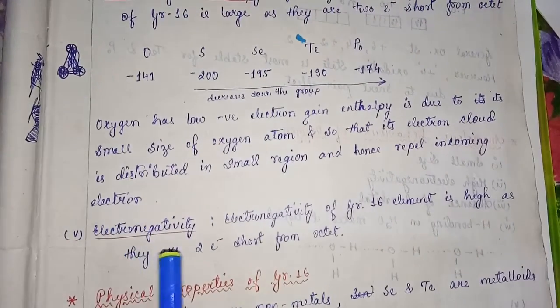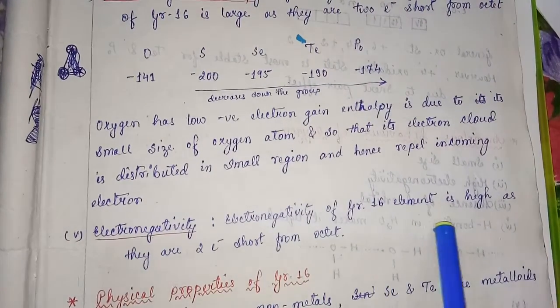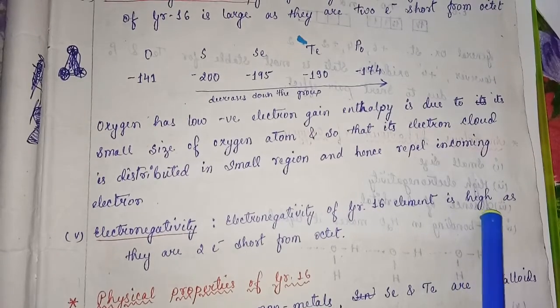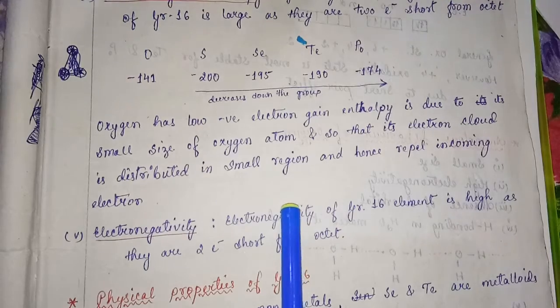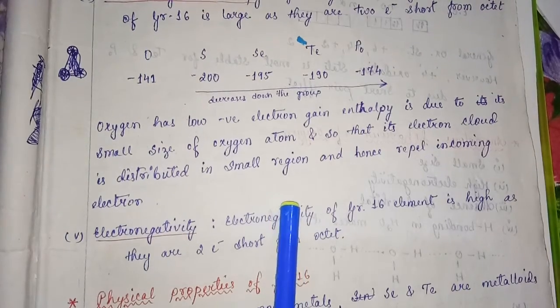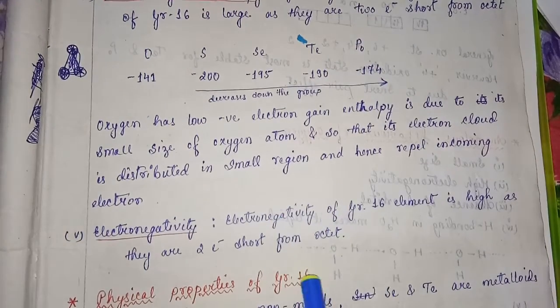Electronegativity. The electronegativity of group 16 elements is high as they are 2 electrons short from the octet. If anything is nearer to octet, the electronegativity is high.